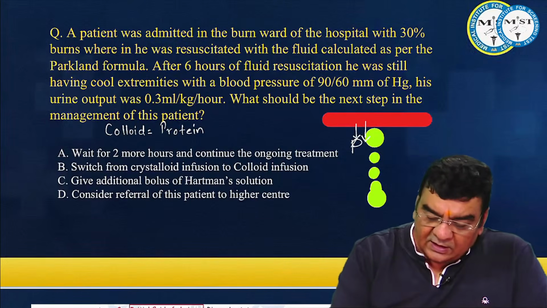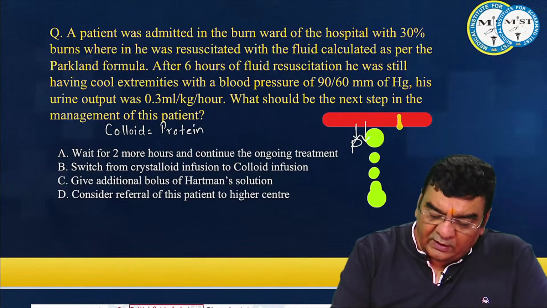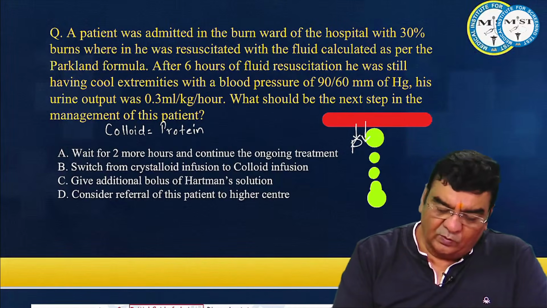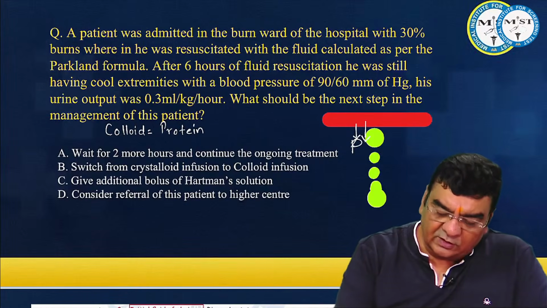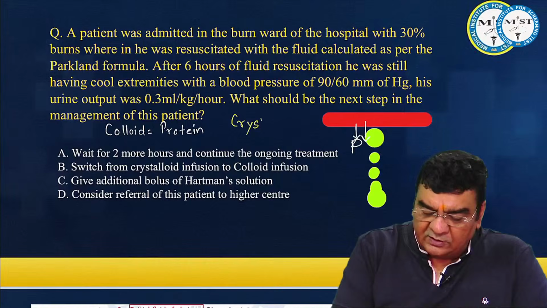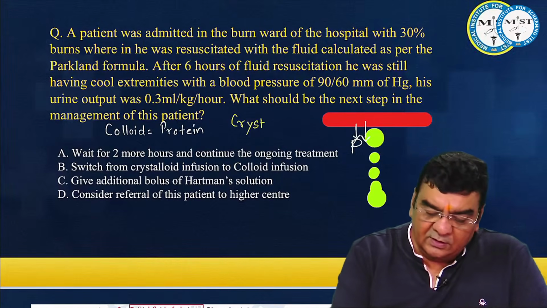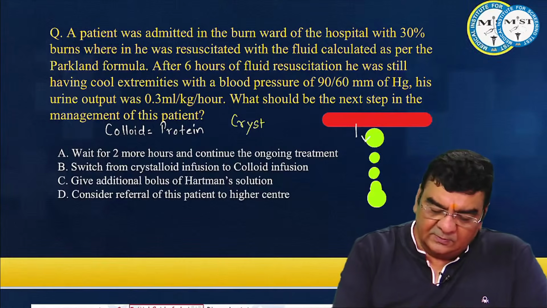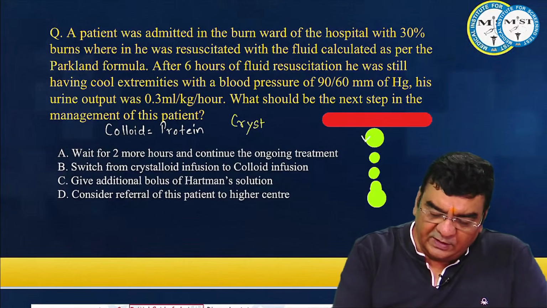That means it may not be able to increase as much pressure in the pipeline as a crystalloid can do. If we are using a crystalloid solution, then yes, crystalloid does not have any protein. So now what is going to happen? There is no protein which will be leaking out.